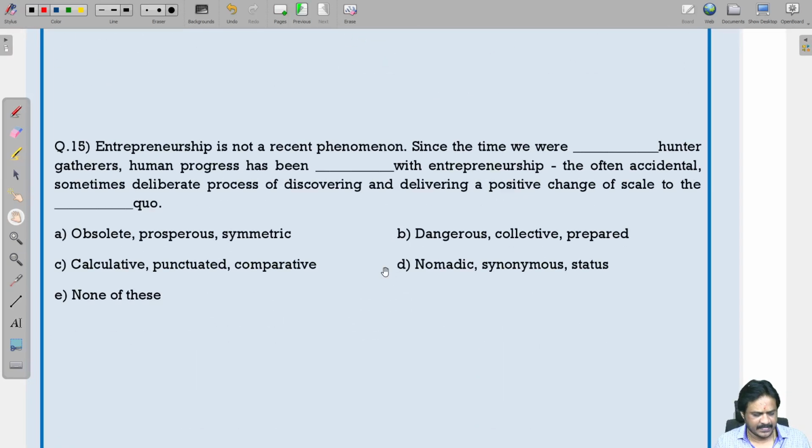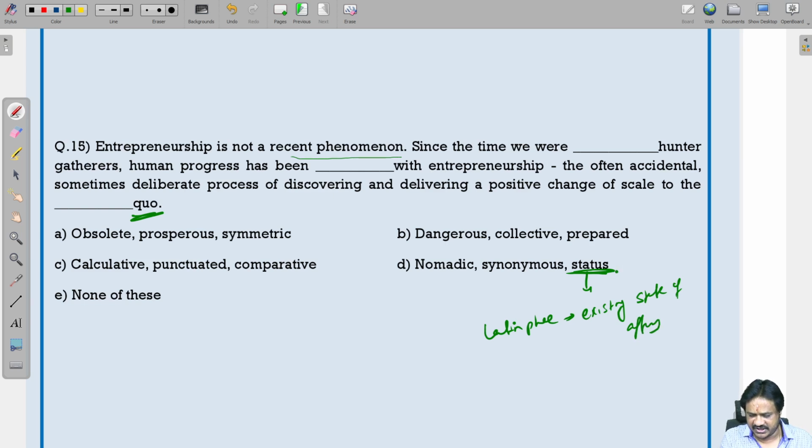15th question. Entrepreneurship is a recent phenomena since the time we were dash hunter-gatherers. Human progress has been dash with entrepreneurship, the often accidental, sometimes deliberate process of discovering and delivering a positive change of scale to the dash. Here, this is the hint. Status quo is the correct answer. What is the meaning of status quo? Status quo is a Latin phrase meaning existing state of affairs.